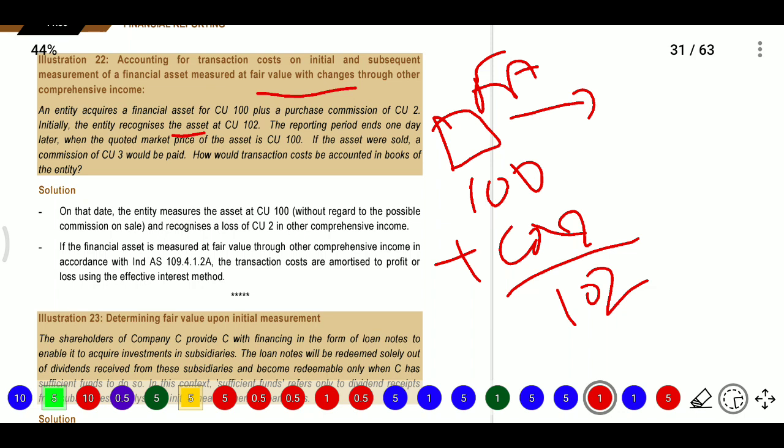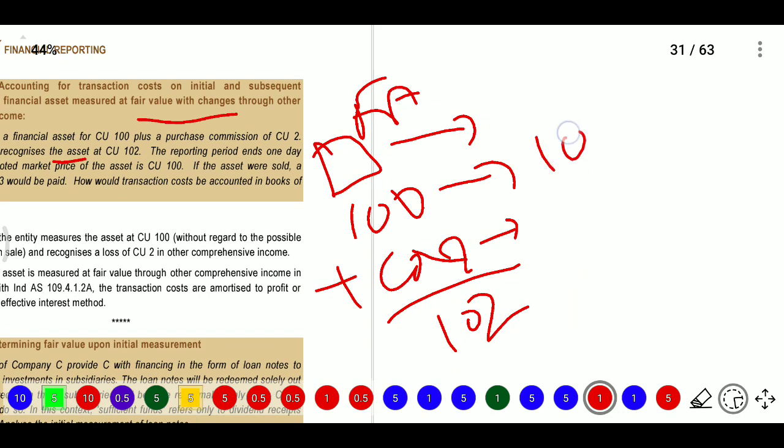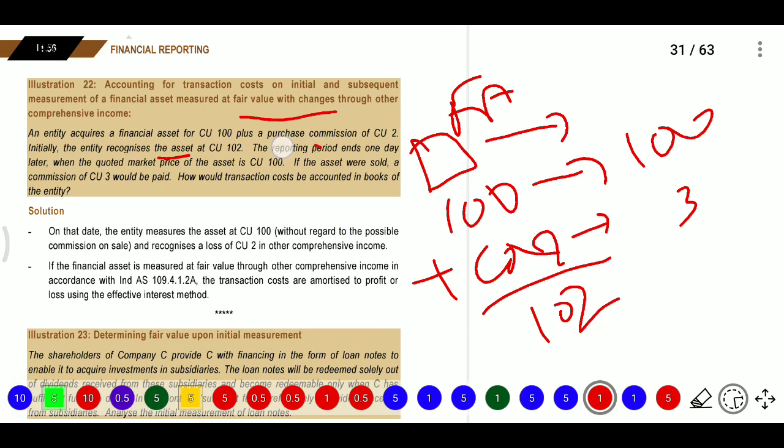How would the transaction cost be recorded in the books of accounts? The amount is 100 and the commission is 2 rupees when the transaction is completed. At the reporting date one day later, the quoted market price was the same, but the commission would become 3 rupees if the asset is sold.